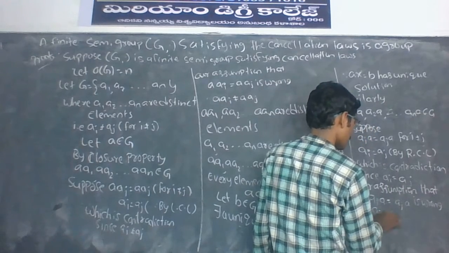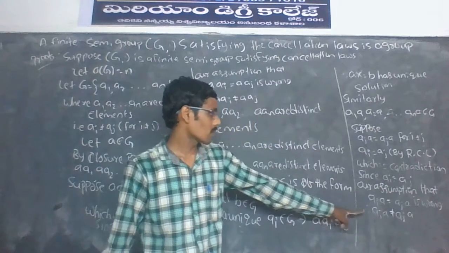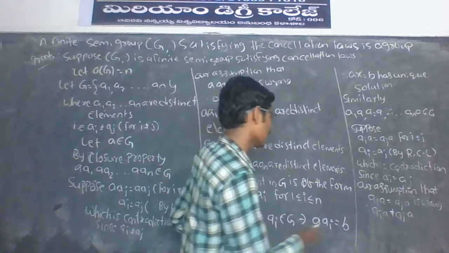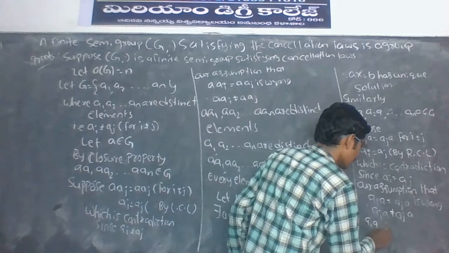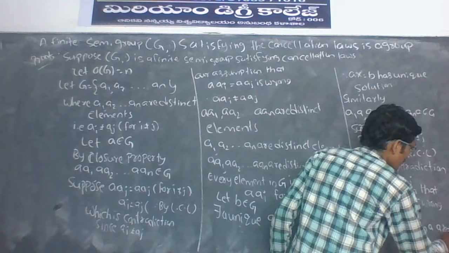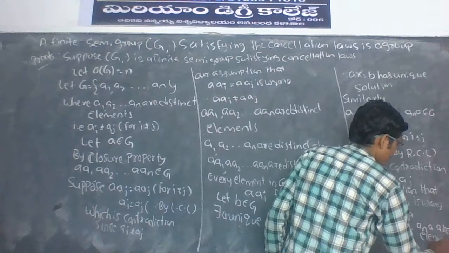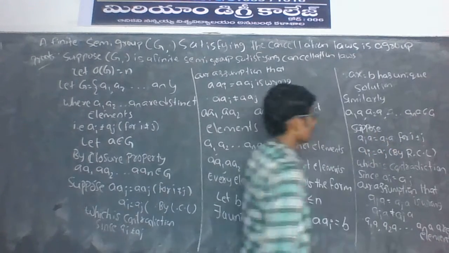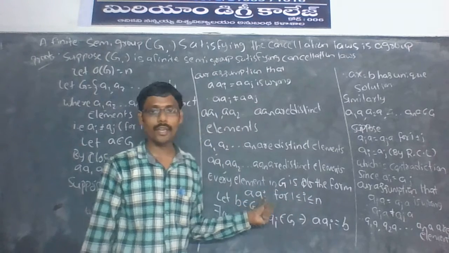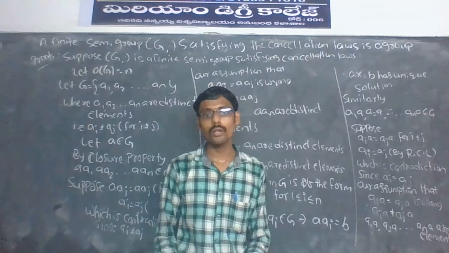Therefore, ai·a is not equal to az·a. So a1·a, a2·a, and so on, an·a are distinct elements. So every element is of the form ai·a, for 1 ≤ i ≤ n.